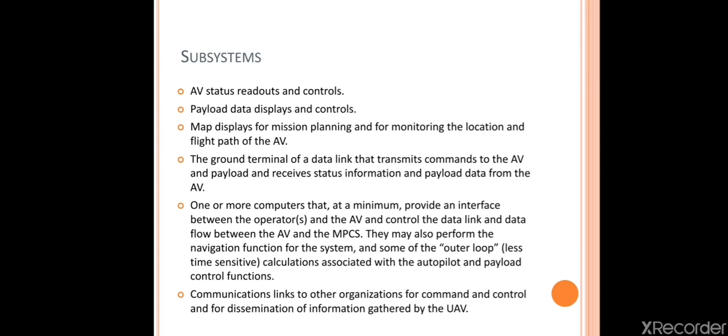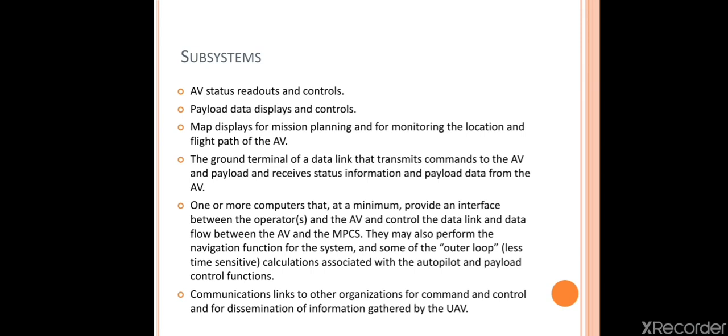And the second one is payload data displays and controls. We need the display because if the air vehicle is moving at a particular speed and moving away from us, and it is not within our visible area, how can we see both the air vehicle and the payload? Through the display only. So the pilot can see the payload and air vehicle through the display only. Those things will be controlled by this subsystem.